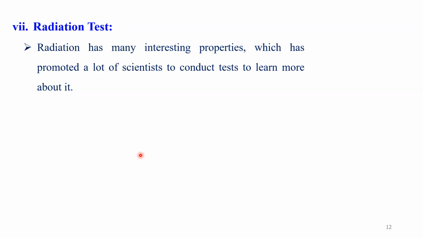Next important is radiation testing. Dear student, this is also a very important reason or cause responsible for creating nuclear pollution. You know that radiation has many interesting properties which have prompted a lot of scientists to conduct tests to learn more about it.